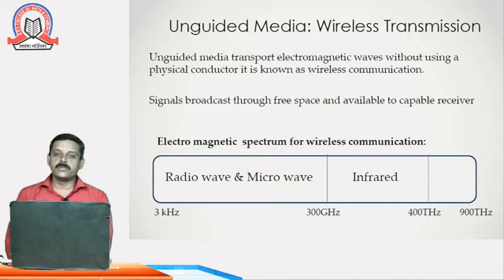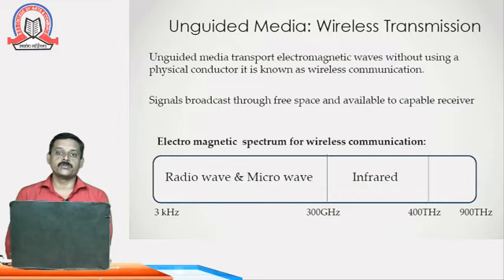So friends, in the previous video we have discussed the transmission media and we have thoroughly gone through the guided transmission media. Let us get a short summary of that. There are two different types of transmission medium, that is guided and unguided. In guided medium we have discussed twisted pair cable. In that we have seen shielded twisted pair cable and unshielded twisted pair cable. Then the second is coaxial cable. Then we have discussed fiber optic cables. These are the types which come under the guided transmission medium.